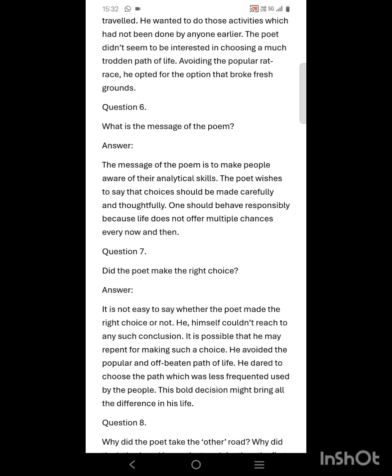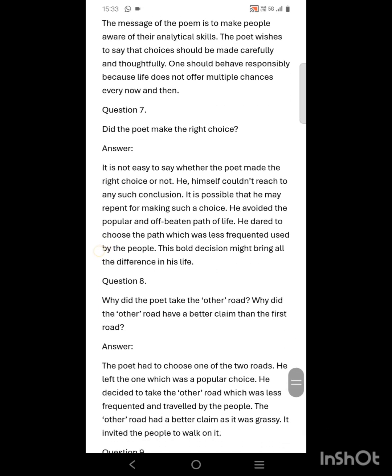Yes, it is true that life will never offer the same path or the same choice to us that it has offered years and years ago. It will only offer once, and we have to think analytically and logically about the path and choose any one out of them.